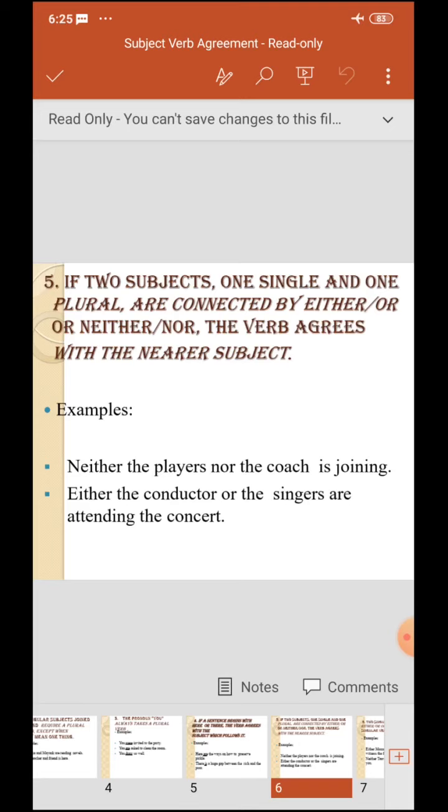So if we have either or, neither nor, then you have to just write the verb according to the nearer subject, means the second one. Fine. Neither the players nor the coach is joining. So is I have used looking at the coach. If it might be coaches, then are. Either the conductor or the singers are attending the concert.